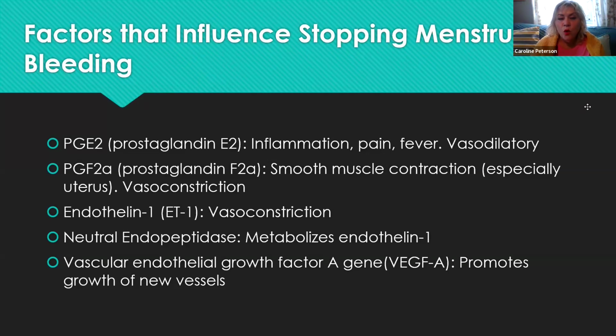endothelin 1, which is a vasoconstrictor; the neutral endopeptidase, which metabolizes the endothelin 1; and then the vascular endothelial growth factor A gene, which promotes the growth of new blood vessels. All of those things have to work right in order to stop bleeding.